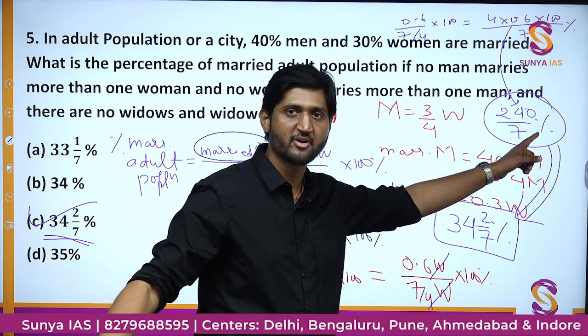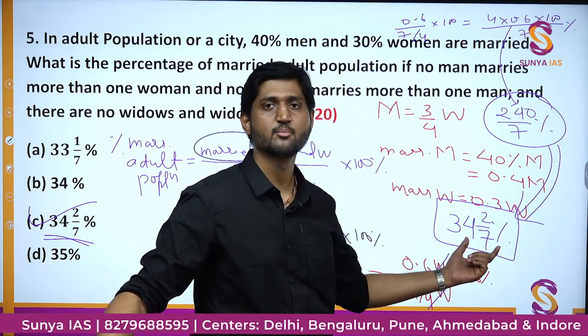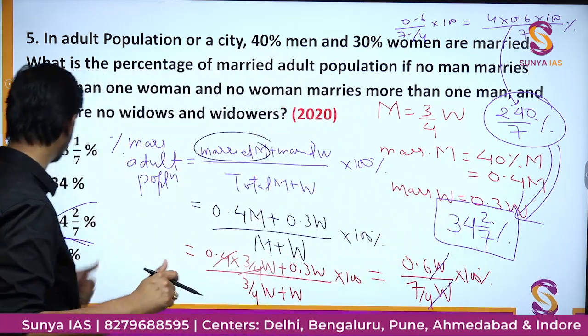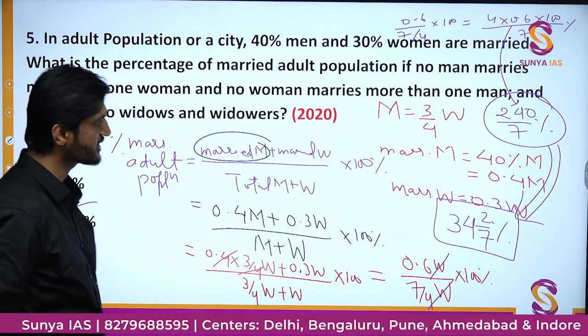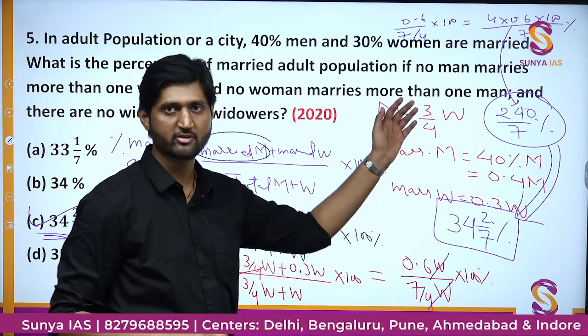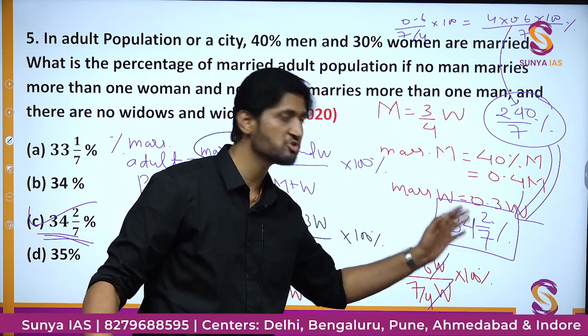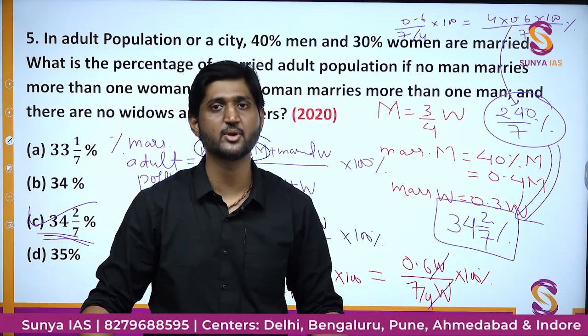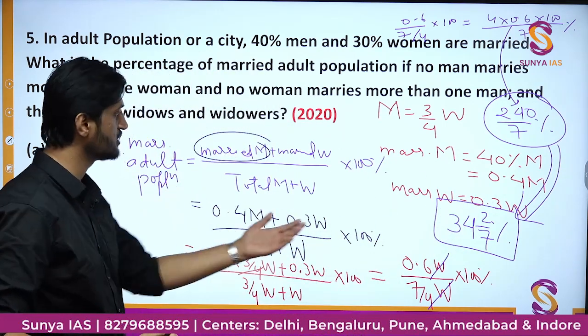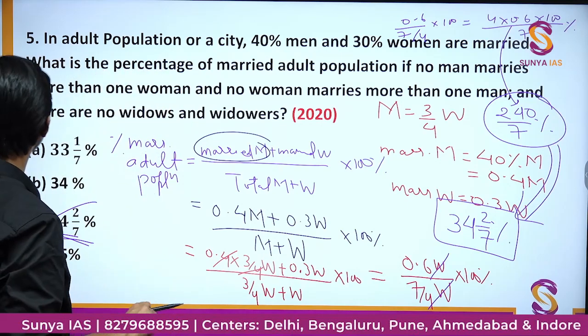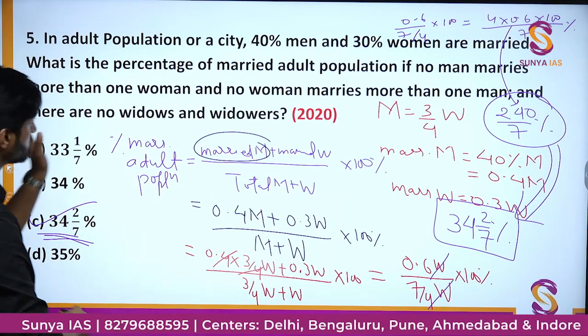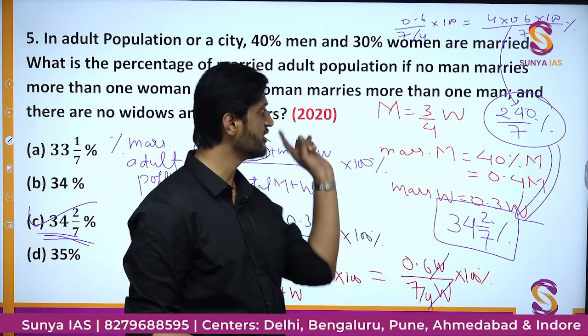This was an improper fraction. This I am writing is a mixed fraction, and the answer here is given in the form of a mixed fraction. So these are the basics which you must know to solve the question. These are those things on which no separate question is being asked, but they are being asked here and there, such as in this example. So you must be clear with all those things. One more question is solved in this way, and now we'll move on to the next part.